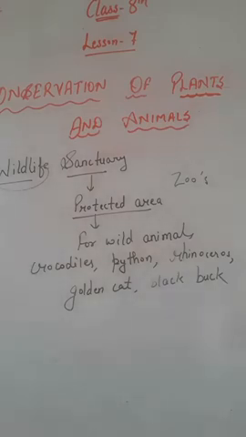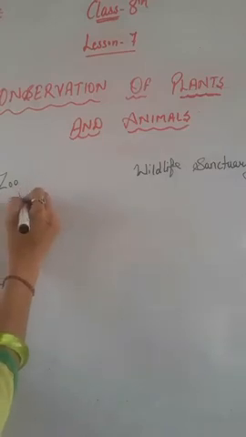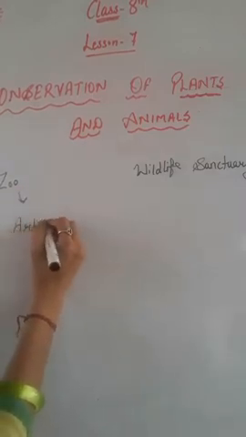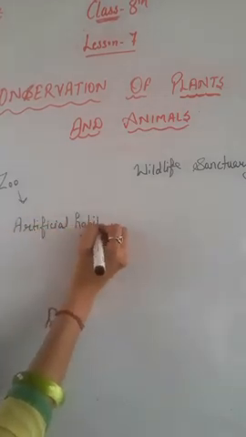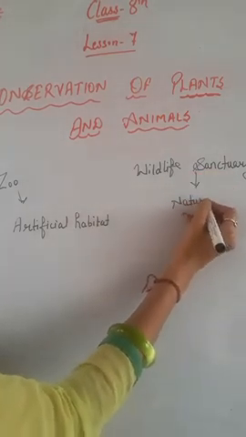Now let us study the difference between a zoo and a wildlife sanctuary. Basically, in a zoo animals live in an artificial habitat, but in wildlife sanctuaries, animals live in their natural habitat.